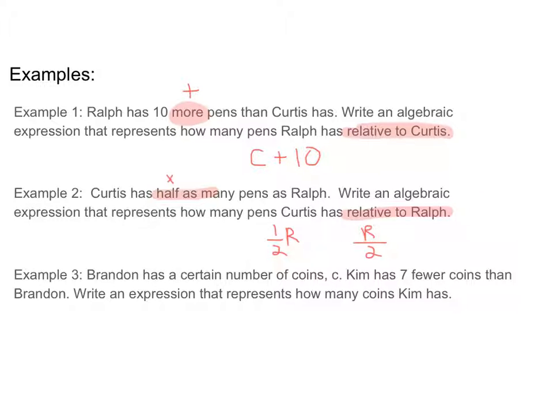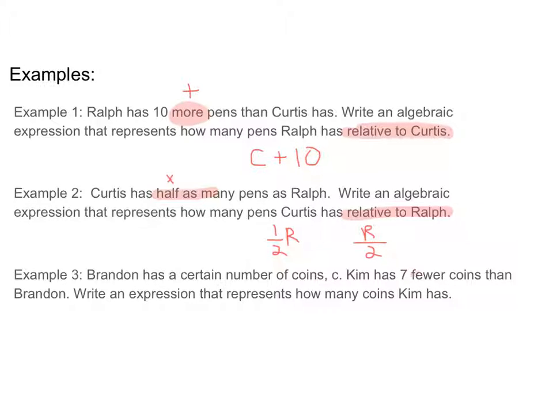All right, number 3. Brandon has a certain number of coins, C. We already have the variable. Kim has 7 fewer coins than Brandon. Write an expression that represents how many coins Kim has. All right, so our starting point is C. Our starting point is Brandon.